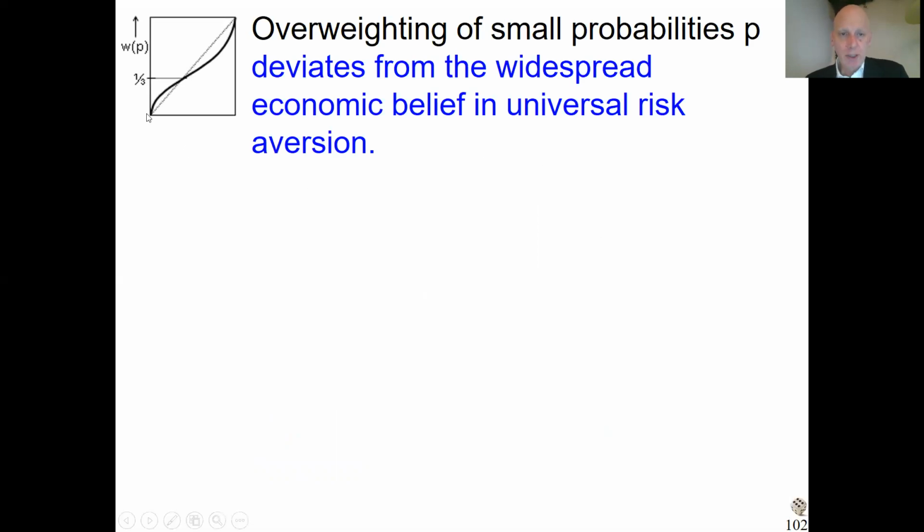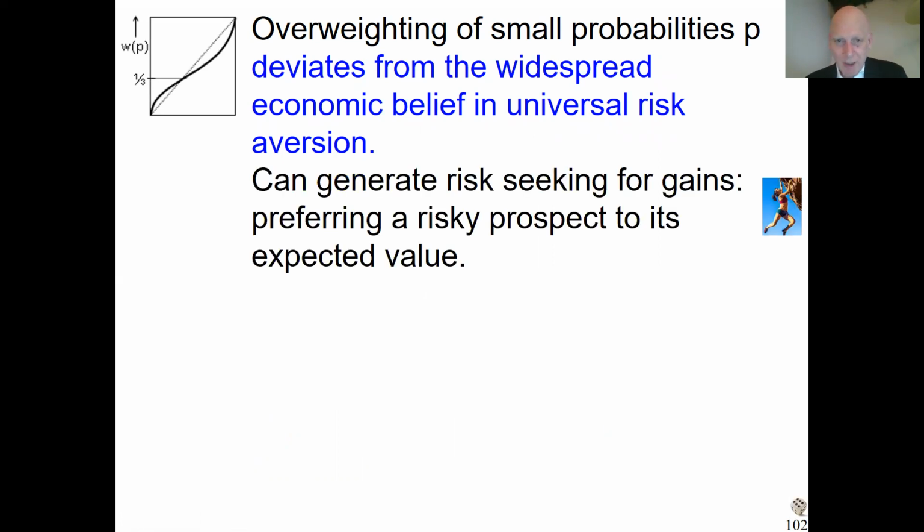By the way, I already told you small probabilities are overweighted. That brings new empirical phenomena. For instance, it can bring risk seeking. Classical economic theory always said people are always risk averse, modulo noise and all these things, but the prevailing pattern is really always risk aversion. And prospect theory says, no, wait a minute, that's not completely the case. For small probability gains, as we will see, there is systematic risk seeking more than risk aversion.